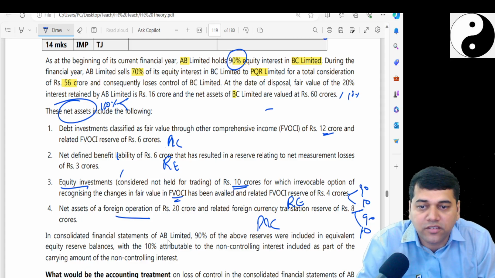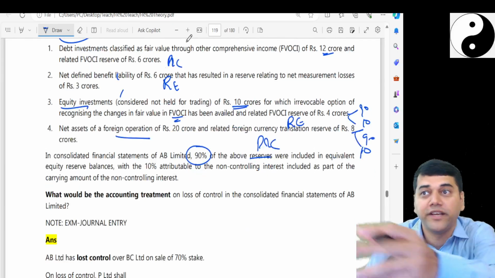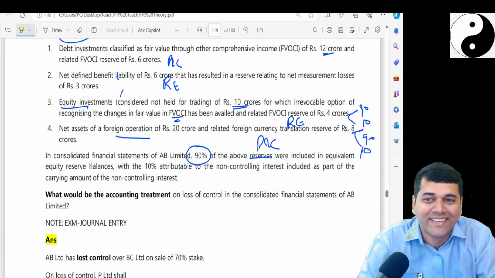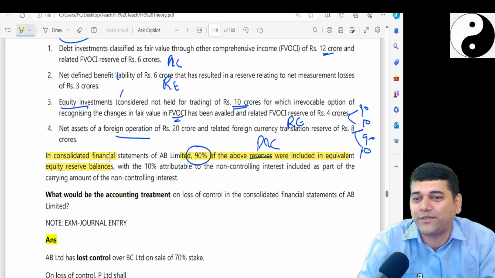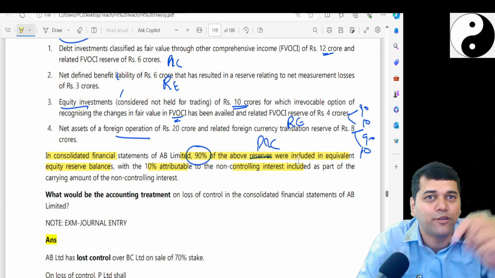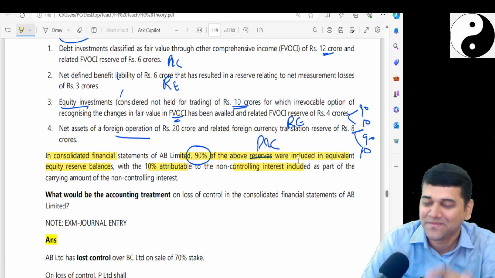In a CFS of AB Limited, 90% of the above, see, spoon feeding, huh? In here they said in CFS, 90% of the above reserves were included in the equal whatever reserves with the 10% attributable to the NCI. Don't expect that this sentence they will give in the examination. Now it's very clear, no?